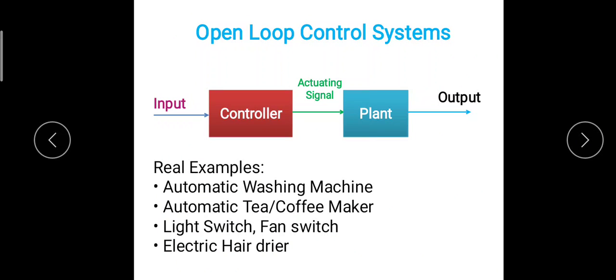So for example, here we can see an open loop control system. Here there is one input and one output, so this comes under the single input and single output control system. If you have multiple inputs to the controller, and then multiple outputs from the plant, this will be known as a MIMO, multiple input and multiple output control system.